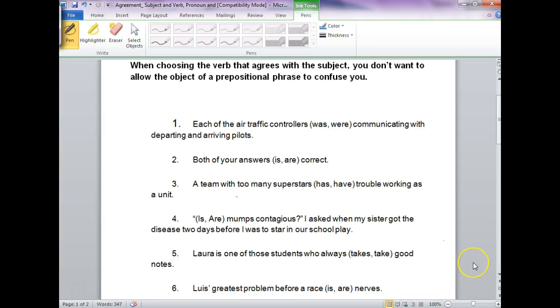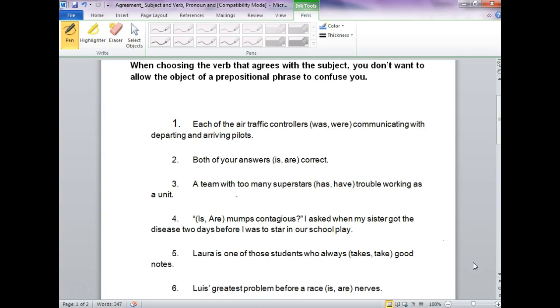But as you know, because this is not your first grammar lesson, there are lots of rules in grammar, and then there are lots of exceptions to the rules, and some don't make sense, and that's why we have books that we can look things up in all the time. Even as an adult, there are times when I have to look things up. But what I want you to get comfortable with is the regular patterns, the regular rules, not the exceptions. I don't want to throw you off with an exception. We will cover a couple. But just know when you don't know, sometimes you can look it up. That's the best thing about reference books and having access to the internet and all that.